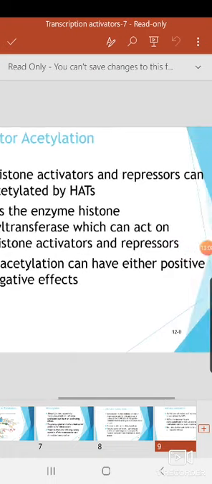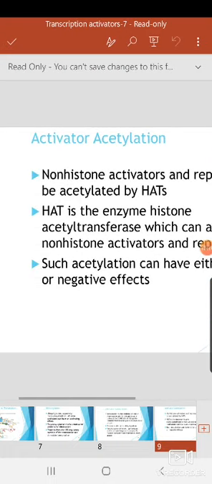Such acetylation can have either a positive or negative effect. If it is a histone, acetylation will definitely cause more transcription, because the acetyl groups repel each other, and then it will be unpacking, unwinding of the DNA, the chromatin in that region. But that is for histone proteins. Here we are talking about non-histone proteins, because we are discussing the fate of the activator by this type of modification.